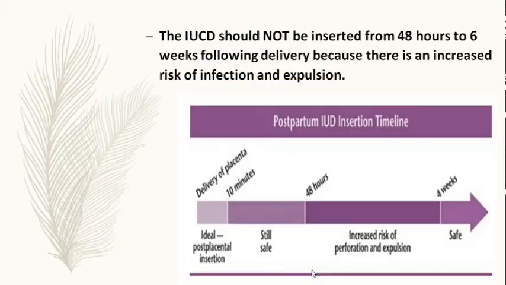Okay, so this is the chart. Ideal postpartum insertion is after delivery of the placenta, within 10 minutes, be it vaginal delivery or cesarean. And then if you do it within the next 48 hours, it is still safe, before you discharge her from the hospital. But from 48 hours to 6 weeks it is not. The timeline says that before 6 weeks there is increased risk of expulsion and perforation, and then after 6 weeks it is again safe.